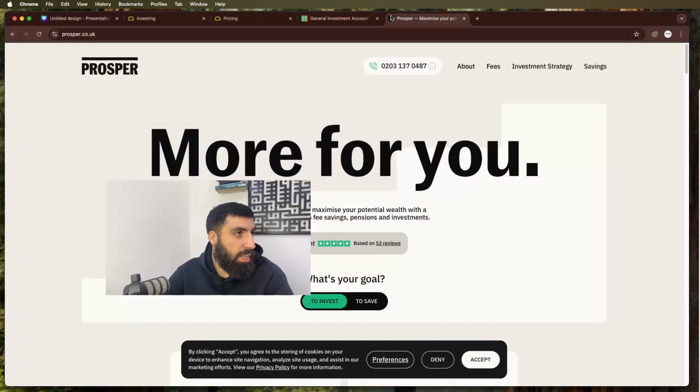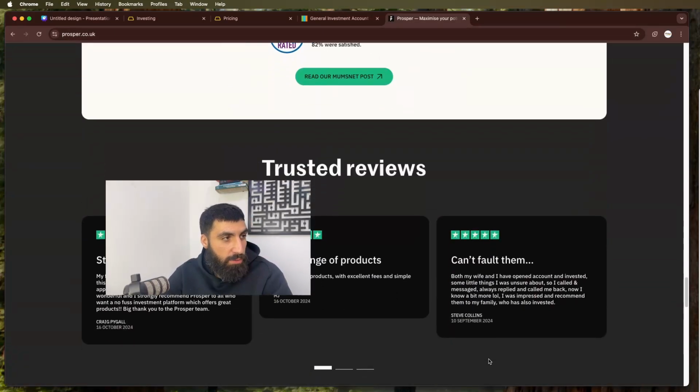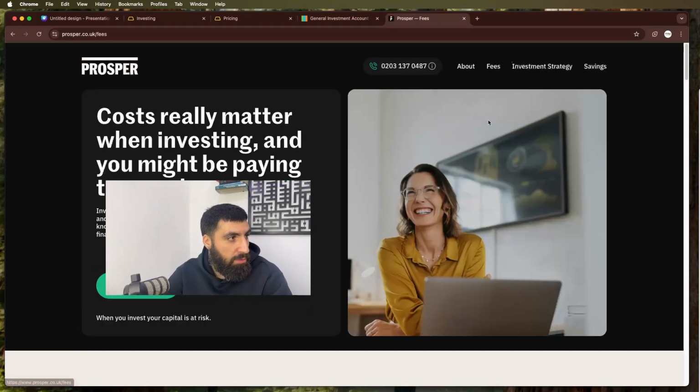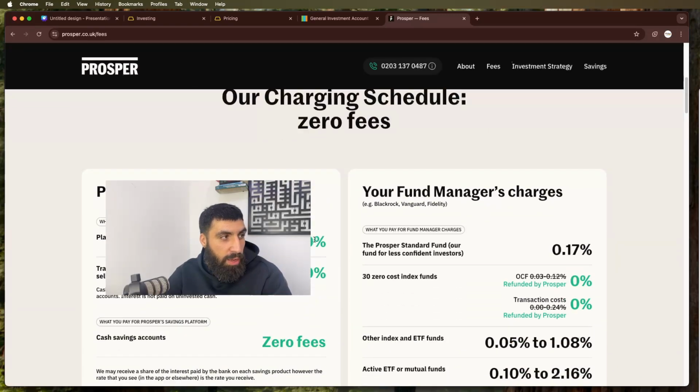Prosper, an FCA regulated platform. They offer ISAs, they offer SIPPs. It's a full-on, real platform. And you can click here where you see the fees. 0 fees for the platform. That's the main thing you're looking for. Obviously, there are going to be fund fees. As I said before, you can't get around that.